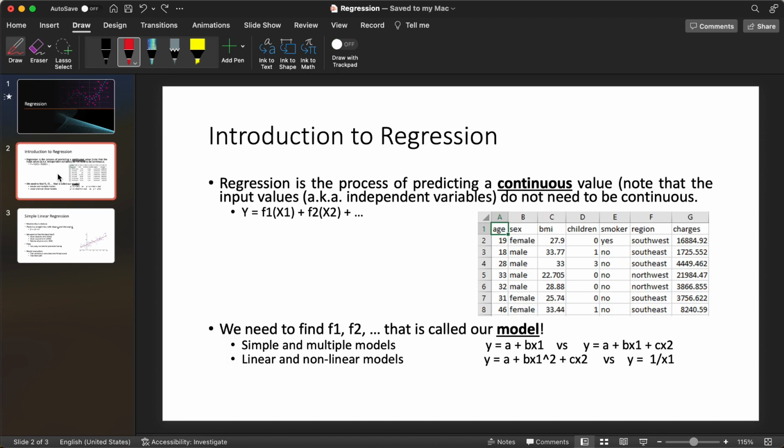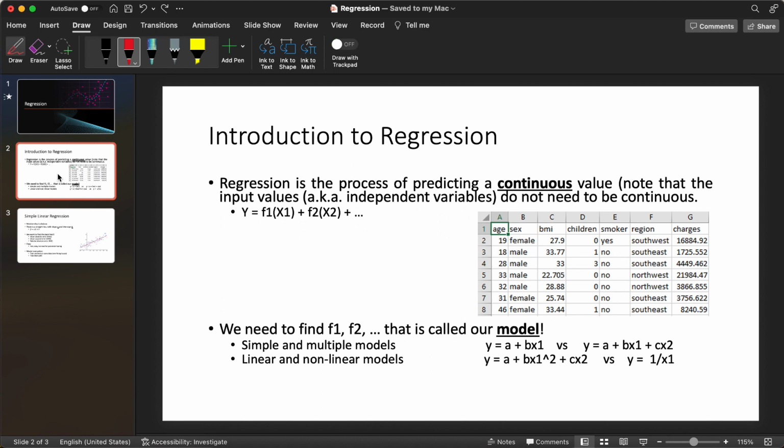So regression is basically the process of predicting a continuous value, right? Based on some inputs. So you have some inputs, and those inputs, pay attention, they don't have to be continuous values, right? The only thing that matters is that the output, the value that you want to predict, has to be a continuous value. So that's what we want to do when we talk about regression.